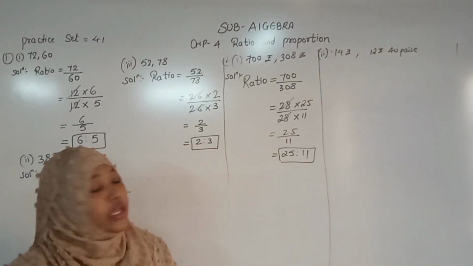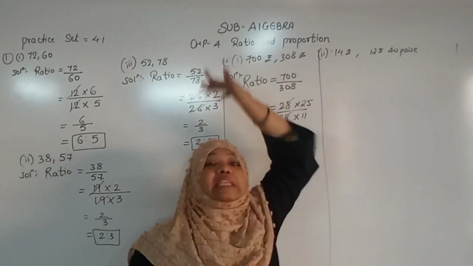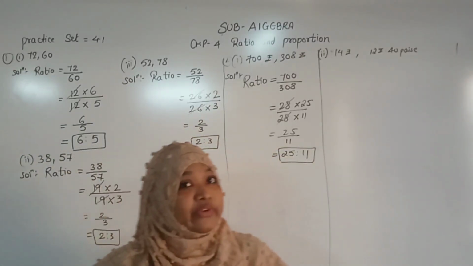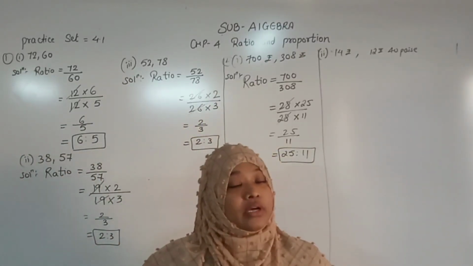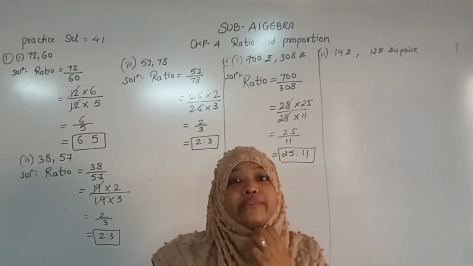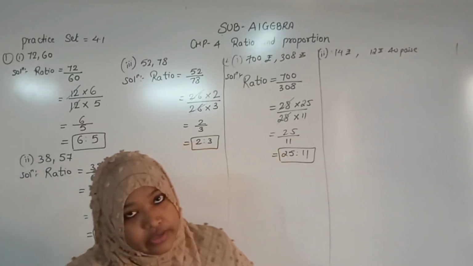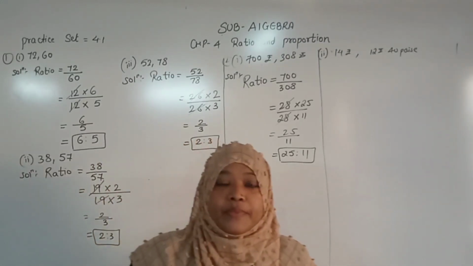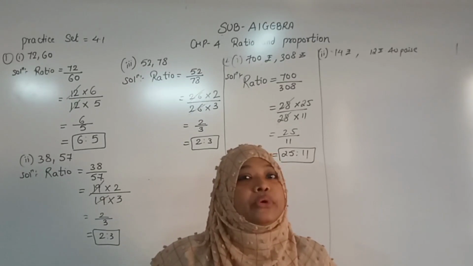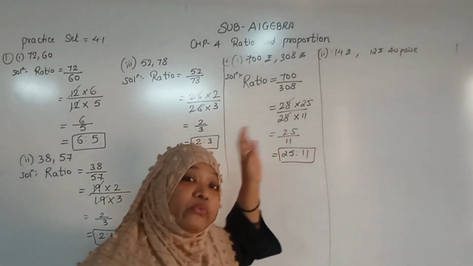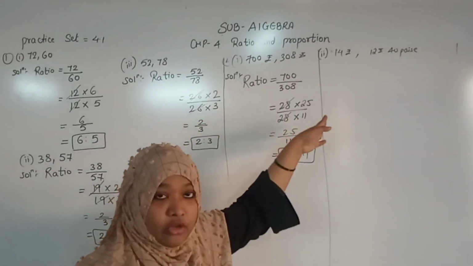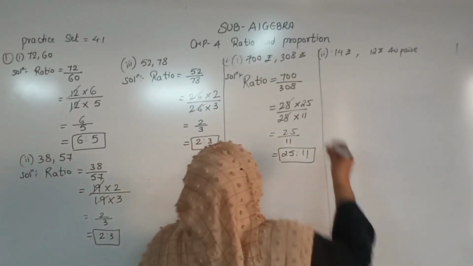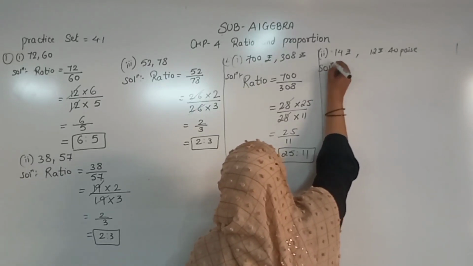So student, in one quantity we have rupees and in the second quantity we have rupees plus paisa. So now we will convert. From which unit, which quantity are we going to convert? We will convert into the smallest quantity, that is paisa. You know that 1 rupee is how much paisa? 100 paisa. 1 rupee is equal to 100 paisa. So now you will change the quantity into the smallest unit. Okay student? So your solution.